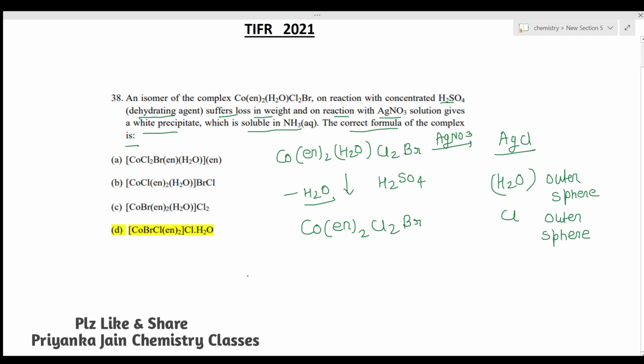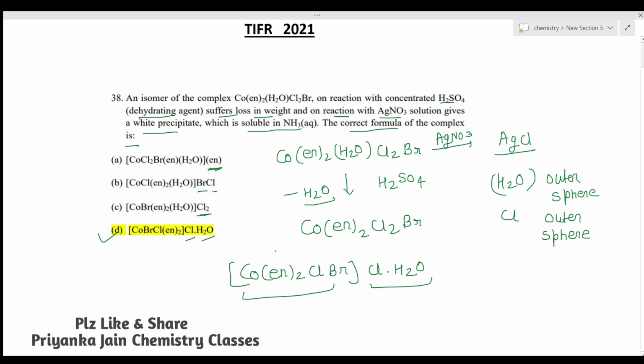So we can now write the compound as Co(en)2, with one Cl and Br written inside, and then this Cl and this H2O written outside the sphere. This is the inner sphere and this is the outer sphere. Now you can match: here Cl and H2O are given in the outer sphere, so this one is the right answer. Option D is the right answer.